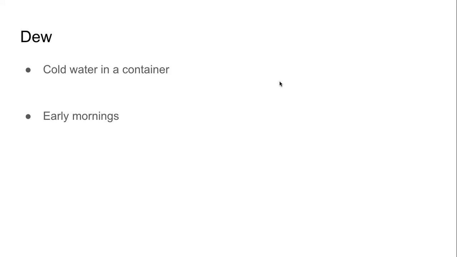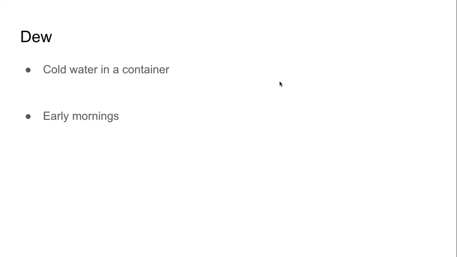So the things are cold. The car is cold. The grass is cold. Right? And there is water vapor in the atmosphere. That water vapor is coming in contact with the cold surface, whether it is a glass, a water bottle, a car, or grass. It is coming in contact with the cold temperature.